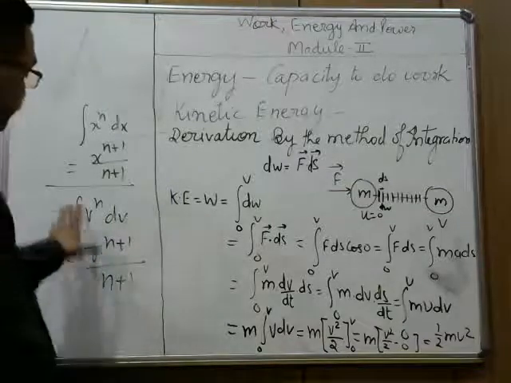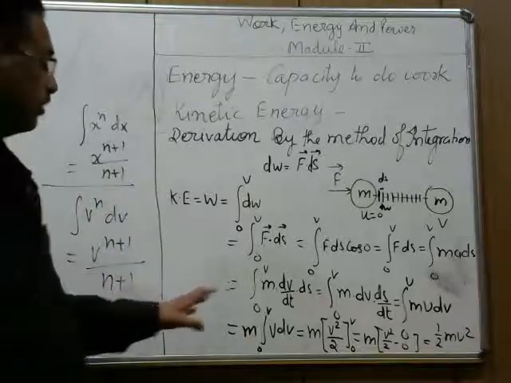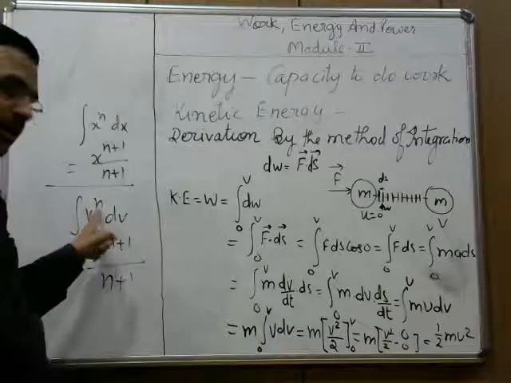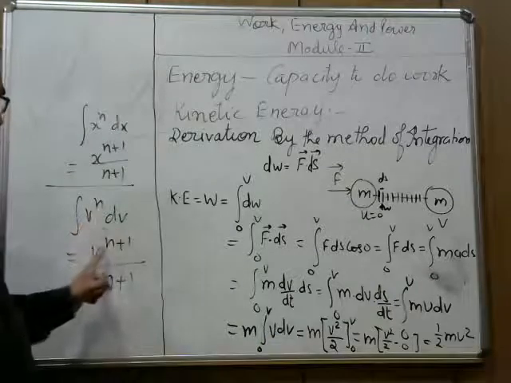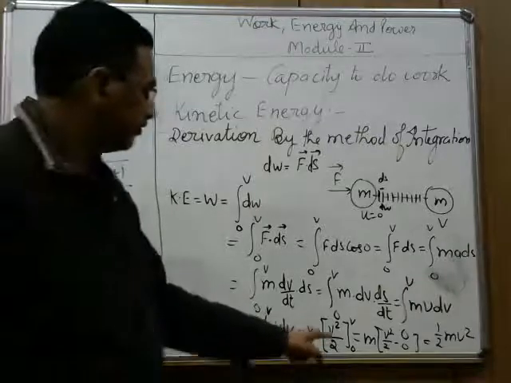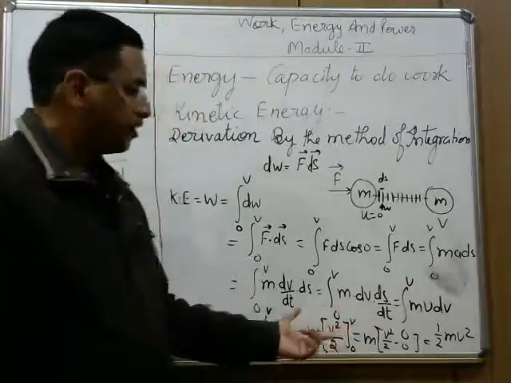This is all about... So here you can compare, it is v dv, so it means the power is 1. So what you will get? v to the power 1 plus 1, that is v square upon 1 plus 1, which is 2. So this is v square upon 2. Now we will substitute the limits.